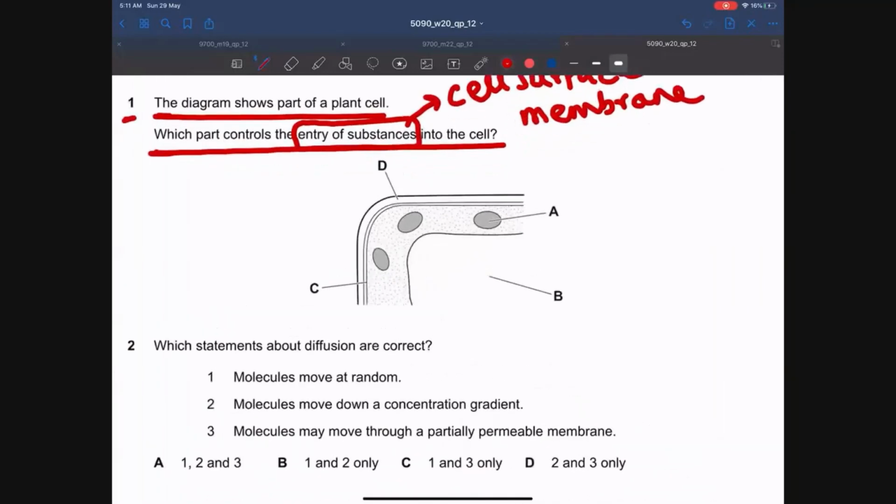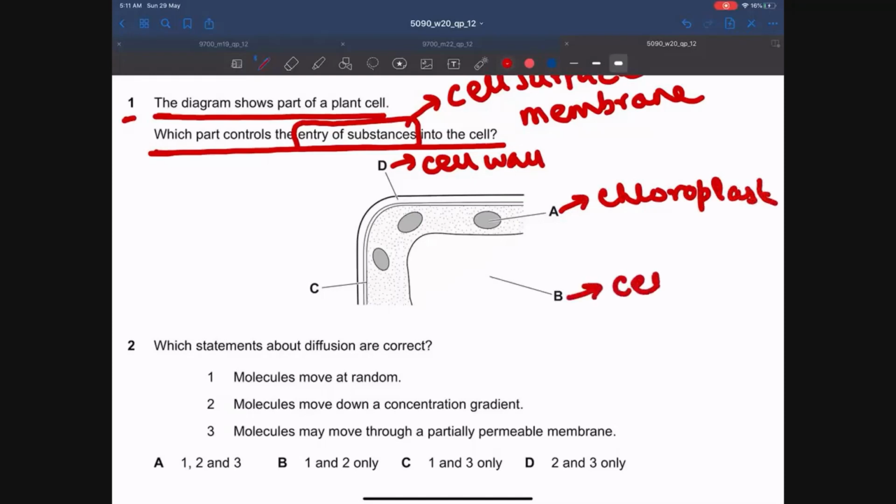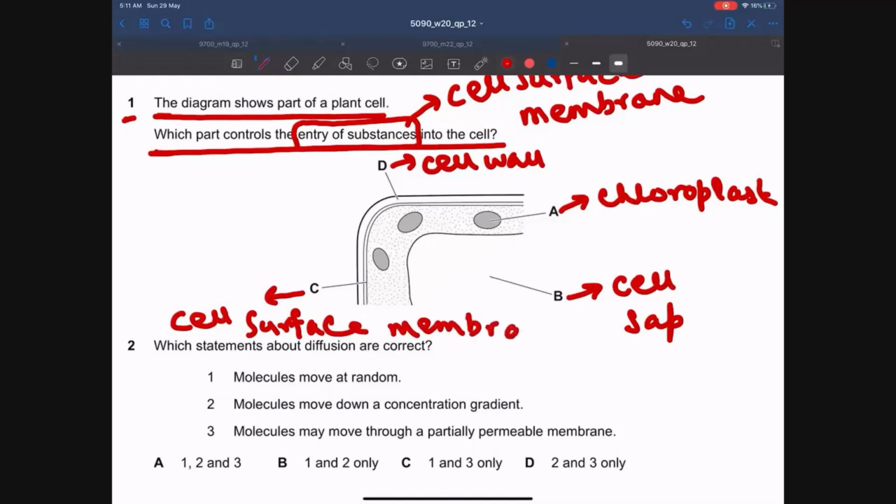So guys, D is cell wall, A is the chloroplast, B is the cell sap in the sap vacuole, and C is the cell surface membrane. So the answer is C, because cell surface membrane controls the exchange of substances or the entry of substances into and out of the cell.